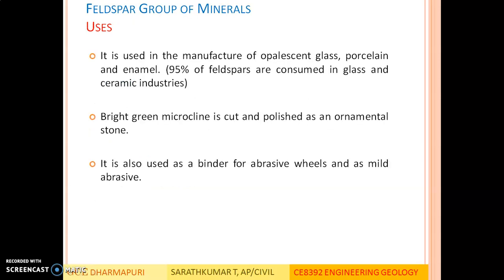So, what are the various uses of feldspar group of minerals? It is used in the manufacture of opalescent glass, porcelain and enamel. 95% of feldspars are consumed in glass and ceramic industries. Bright grain microcline is cut and polished as an ornamental stone. It is also used as a binder for abrasive wheels and as mild abrasive.